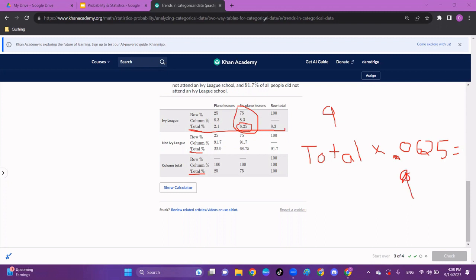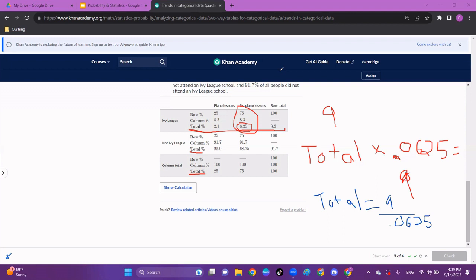Now I don't know what my total is, but I could do a little algebra, right? I could kind of move this equation around. I could divide both sides by 0.0625. So that's going to give me my total. My total, if I solve for the total, it's going to be 9 divided by 0.0625. This is going to give me the total amount of people in the study, in this data. And that number is going to help, I think.